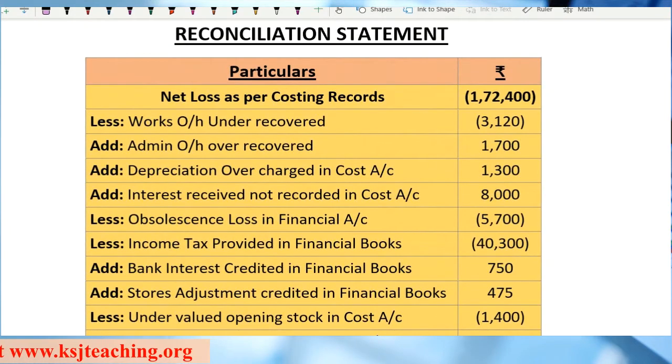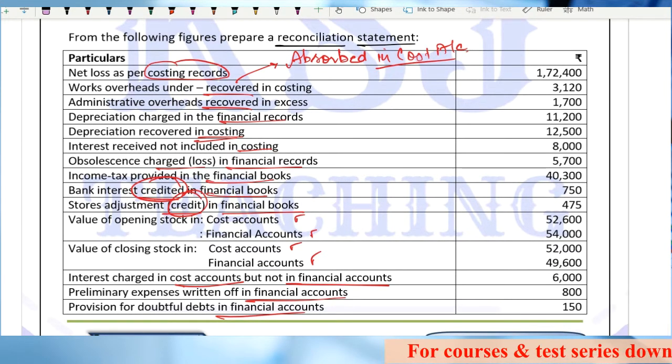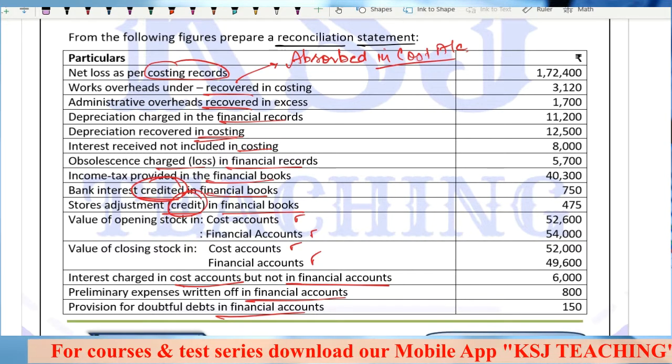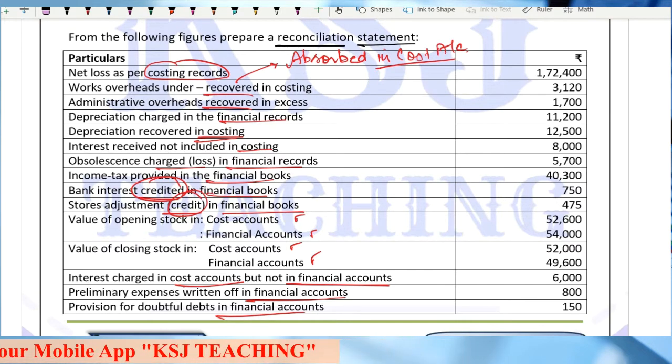So, reconciliation statement. See, the beauty of this question: you are given the loss as per the costing records, but you are not given the profit or loss as per the financial records. Isn't it? Read the question carefully. That means you have to start with the costing records only.